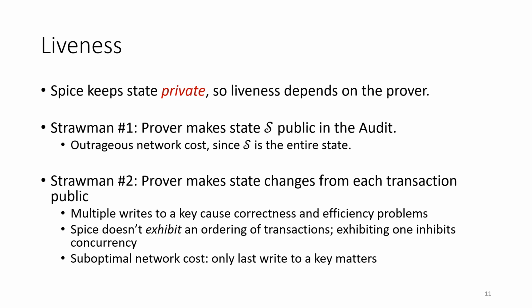In the alternate, we might ask that each transaction reveal the local changes that it made to the state. However, multiple transactions might update the same state, for example when a payment is routed through an intermediary. So without an ordering of the individual transactions, we can't take this local data and combine it to find the final state. Unfortunately, SPICE doesn't provide a concrete ordering of all the transactions, and this is fundamental to allowing concurrency in the prover. Even if this were added somehow, the approach cannot be optimal for network costs, because if a particular key is written multiple times, then we would see multiple writes to that key in this transcript, but we only need to know the final value.